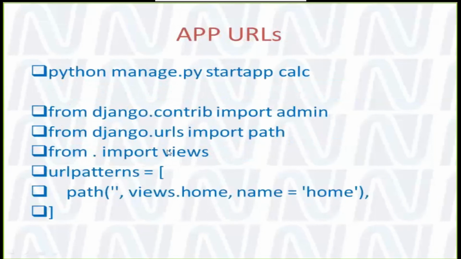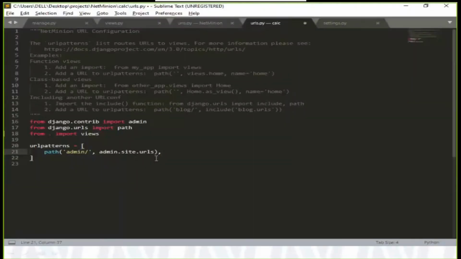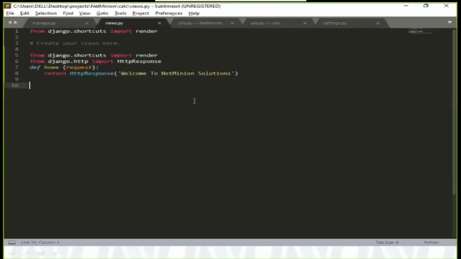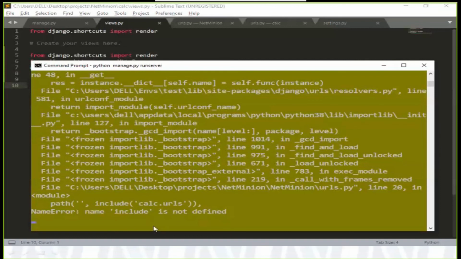Here is the app URL. So we need to just copy and paste this kind of stuff. Let me copy this from the slide. What I am saying is that the URL pattern should have this kind of stuff. Here I am saying go to the views, into the views go to home, and the name is home only. If I check the views, it has one function named home, and home will return "Welcome to the NetMinion solution." Let me run my server again and check if the default behavior has changed or not.